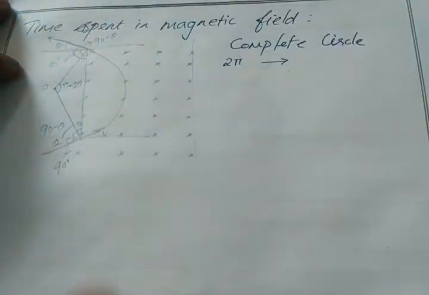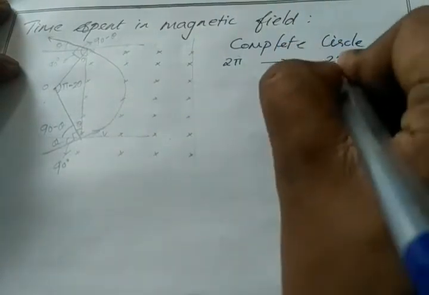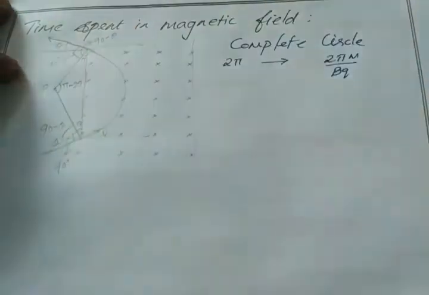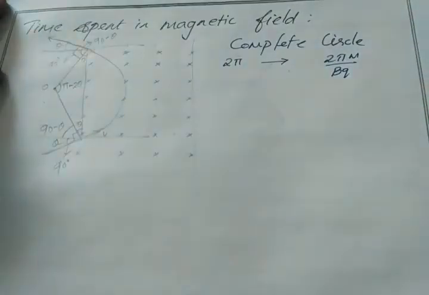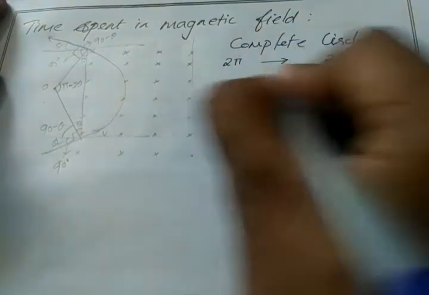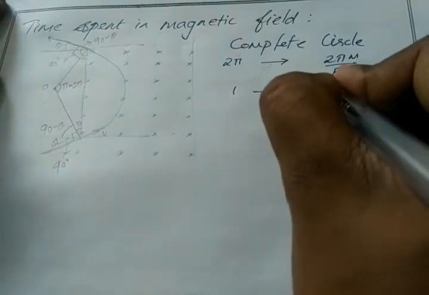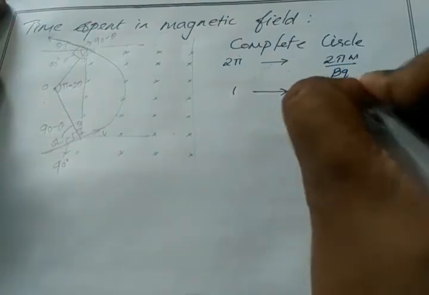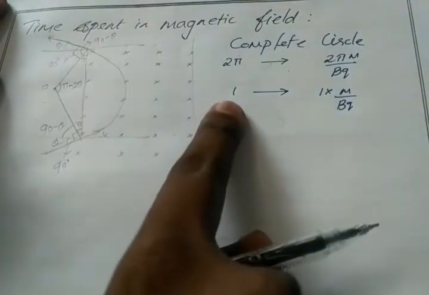So if I have 2 pi, I already know the time period, 2 pi m by bq. If the electron comes inside the magnetic field region, I have this equation we already found. Okay, if I have 1 radian, then simply multiply m by bq with 1. So 1 into m by bq if I have 1 radian.